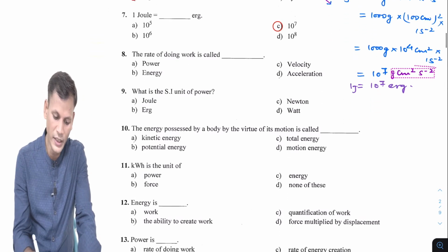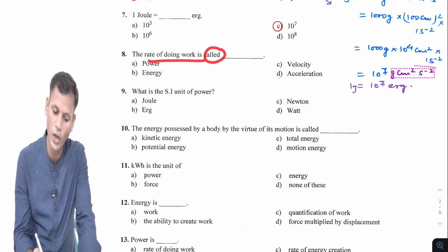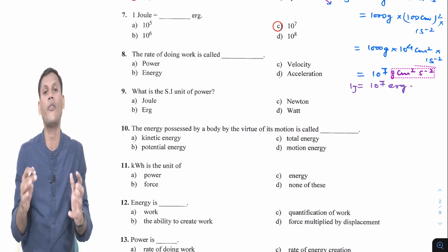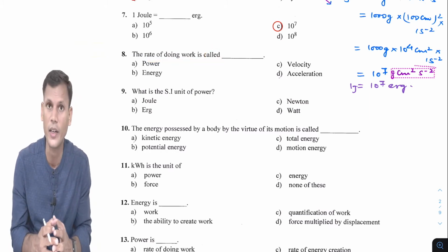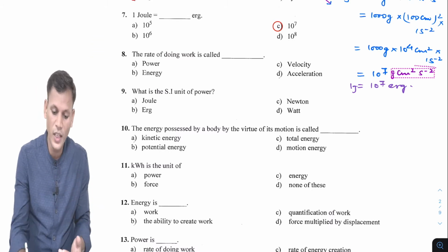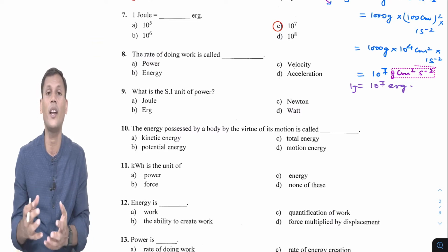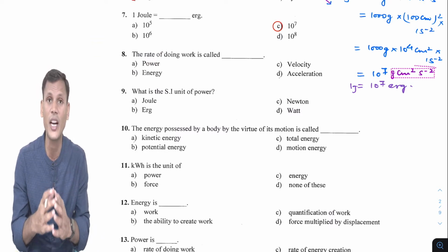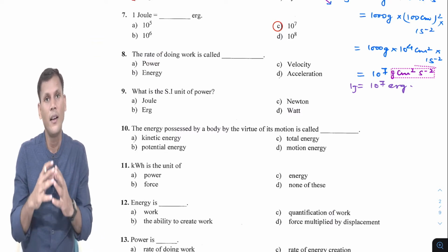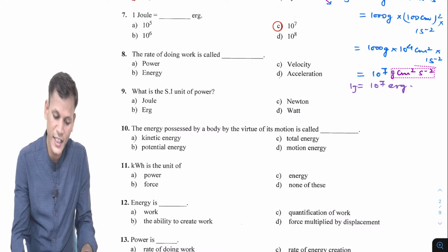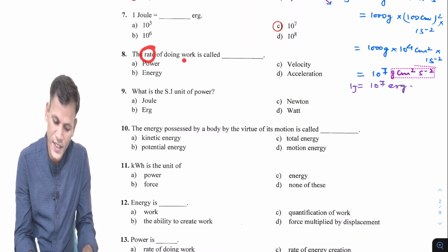Next question, the rate of doing work is called power. If the word rate comes in physics, it means that quantity is divided by time. So the term is divided by time.